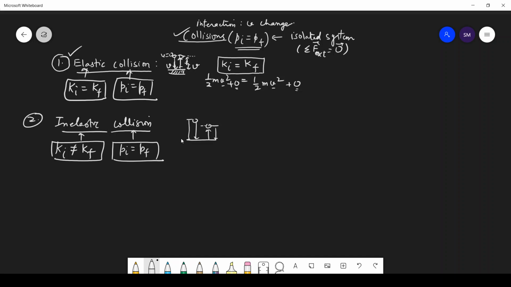So these are the kinetic energy and linear momentum terms. Other than that, I also have one more term, coefficient of restitution.